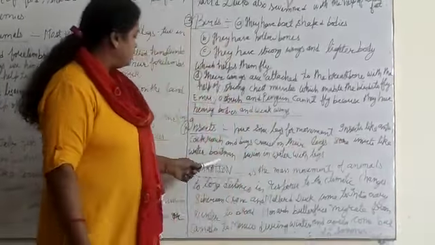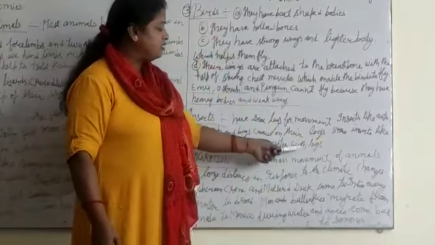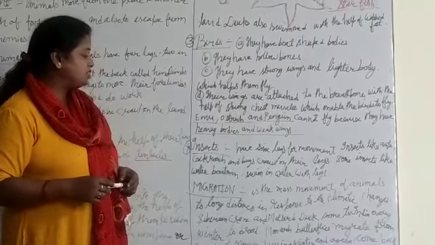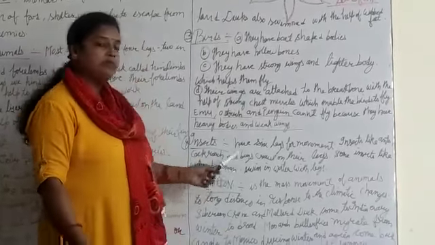Some insects like water boatmen swim inside the water with their legs. With the help of legs, they can easily swim inside the water, that is the water boatman.